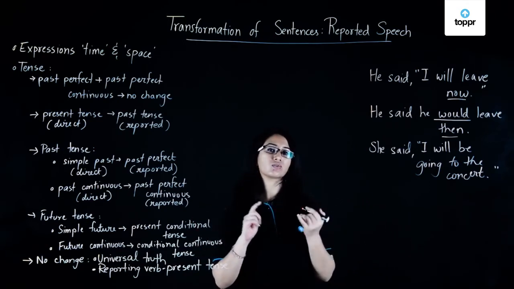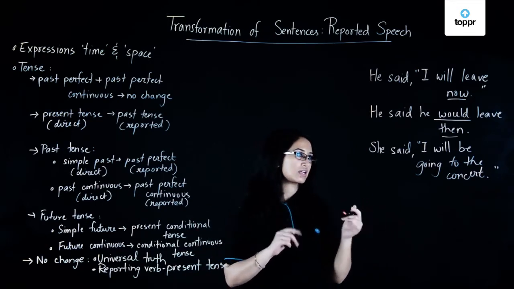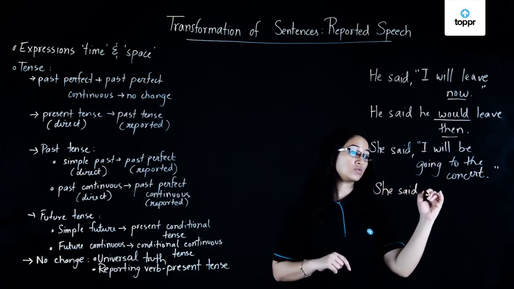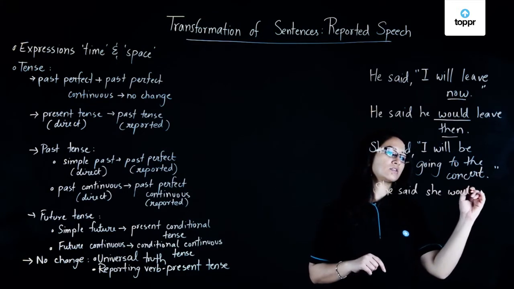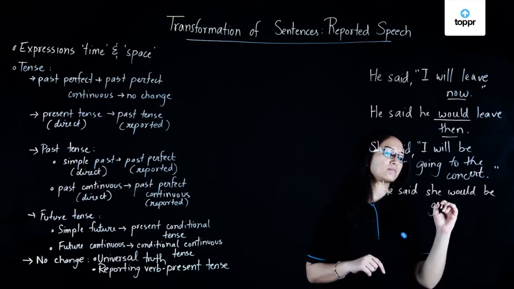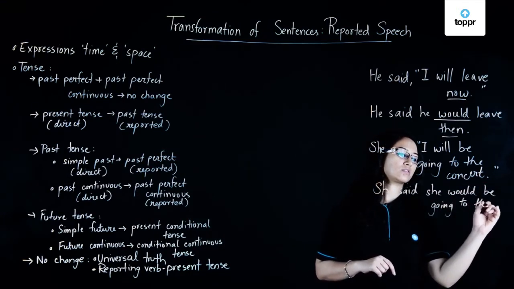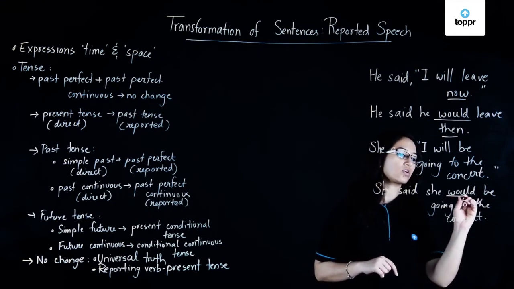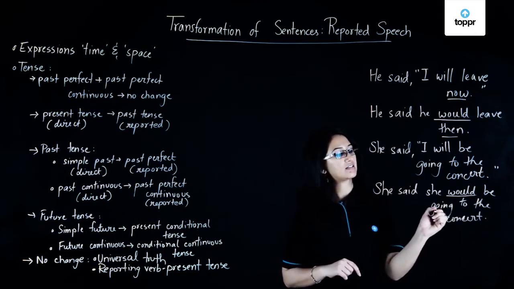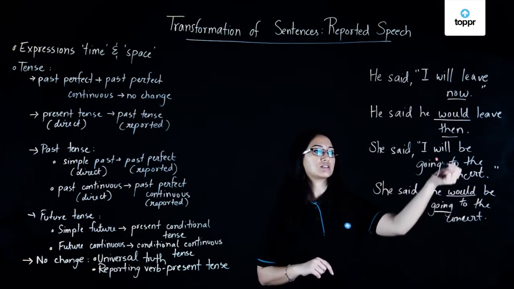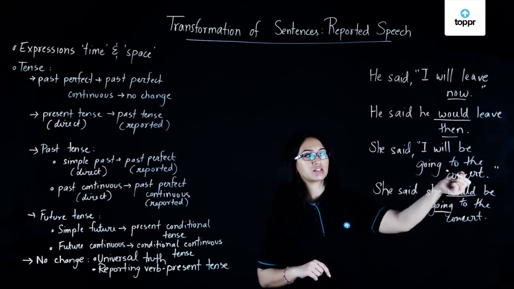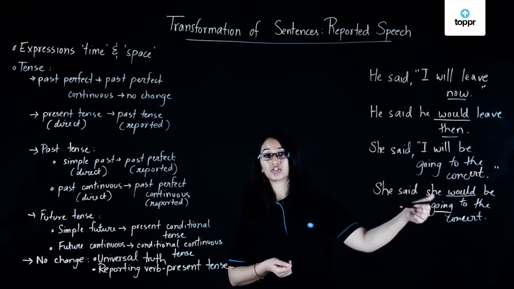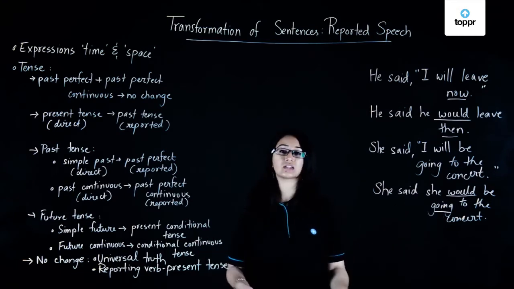That means again we make use of words like could, should, would, etc. So this becomes, she said, she would be going to the concert. You can see here again I've used the word would. I've still kept the continuous tense, which is in line with the future continuous tense. The only change is that I've turned this into a conditional continuous tense sentence.